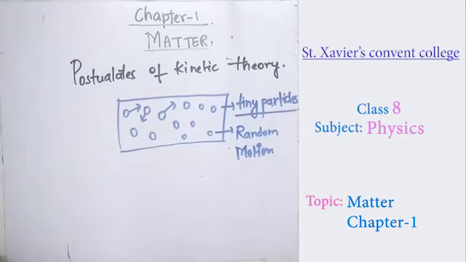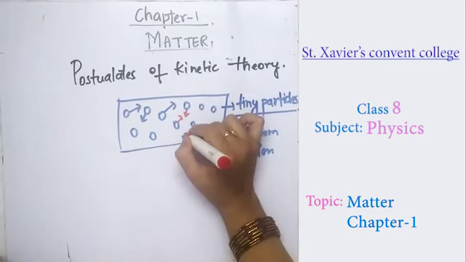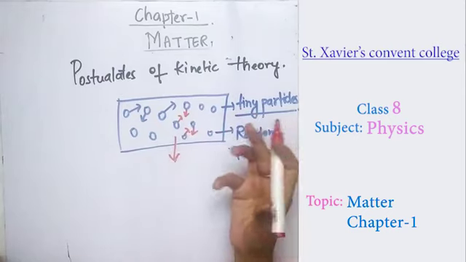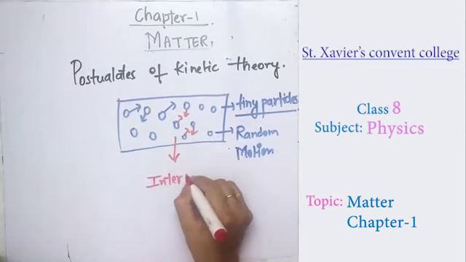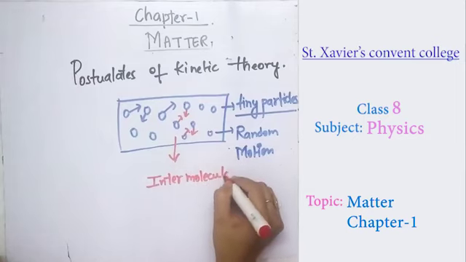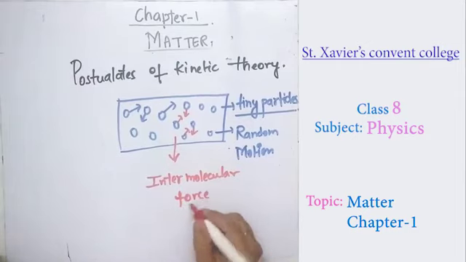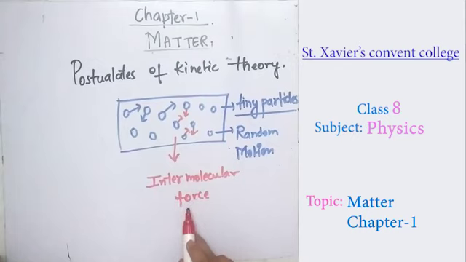Now the third postulate says that between the molecules there is a force. All these molecules exert a force upon each other, and they have some attraction force or a repulsion force. That attraction and repulsion force is known as intermolecular force. It may be attraction or repulsion, we do not define it as attraction only, so it is an intermolecular force.